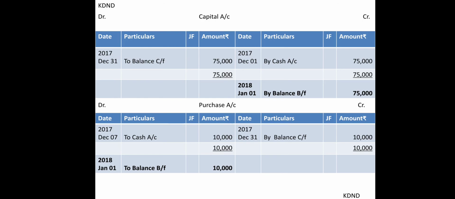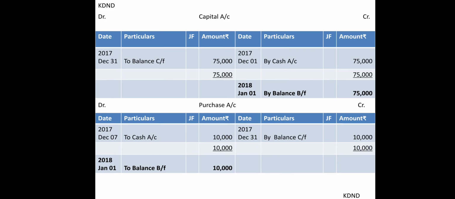Now capital account also we are going to close that way only. First of all, by cash account is the only entry in your notebook, right? 75,000. Now which side is more? Obviously 75,000 is more, so on the opposite side we are going to write down to balance carried forward 75,000, which in the next coming month we are going to bring down as by balance brought forward.